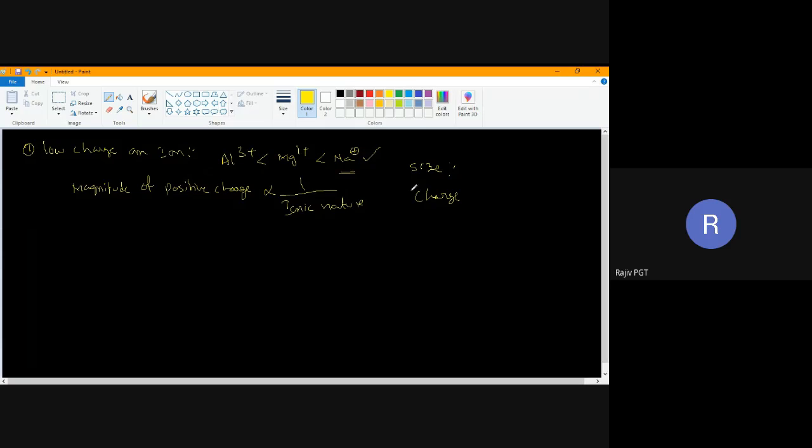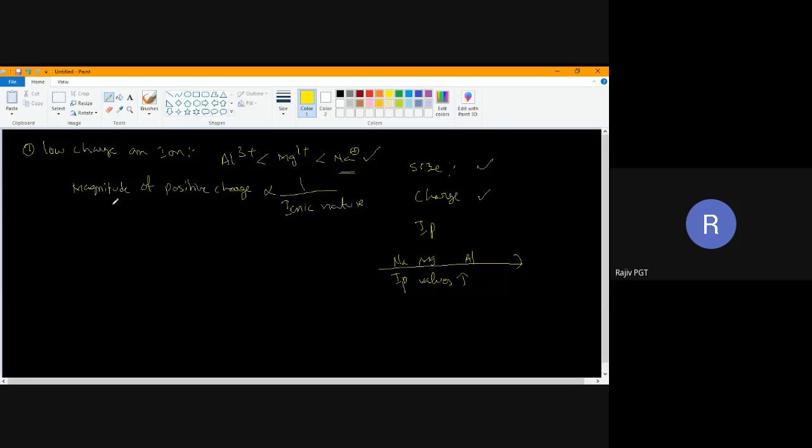Next, one more reason. First reason I have said about size. Second reason I have said about charge. Next reason I can say is IP values. Which IP values will be low? Sodium IP value will be low. Why? Because when you move from left to right, IP values will increase. So we'll be writing like this: sodium, magnesium, aluminum, 13th group, IP values.